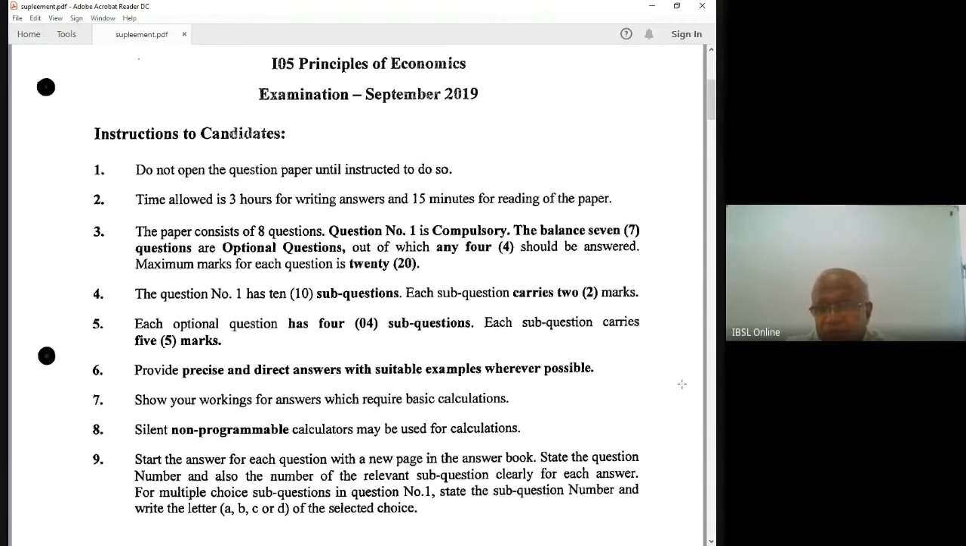Now the question paper. The 7 optional questions all consist of 4 parts. That is the fixed rule. So except the first question, the other questions have 4 parts, right? 5 marks each, 5 into 4, 20.